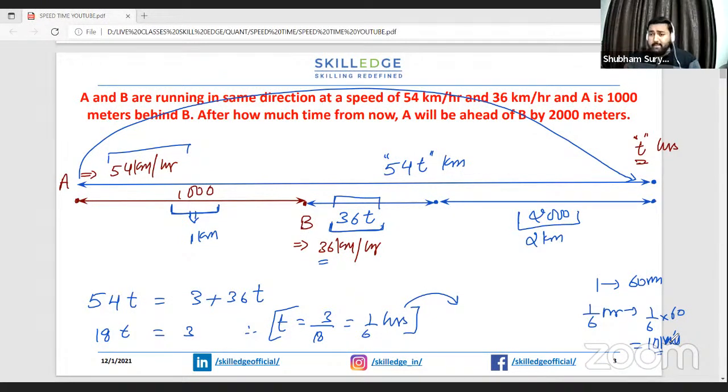Again, this question could have been solved by using the concept of relative speed, but initially we are going for the traditional techniques. So let's just go with the traditional techniques first. And once we learn the concept of relative speed, we'll come back to these types of questions and see how we can solve them using relative speed. Okay, sure. Now let's have a look at the next question.